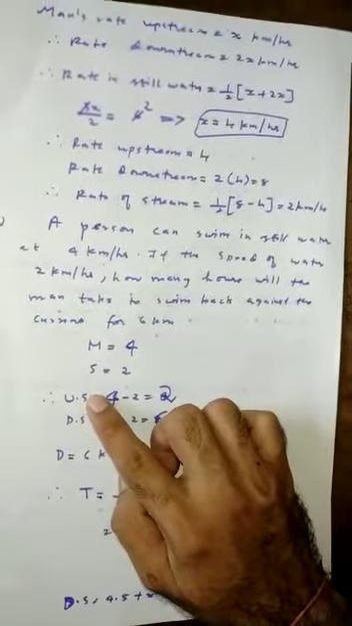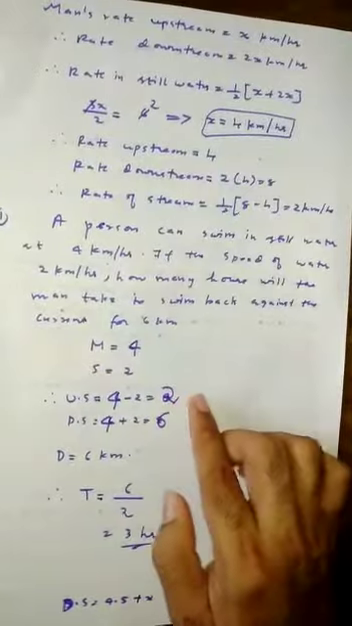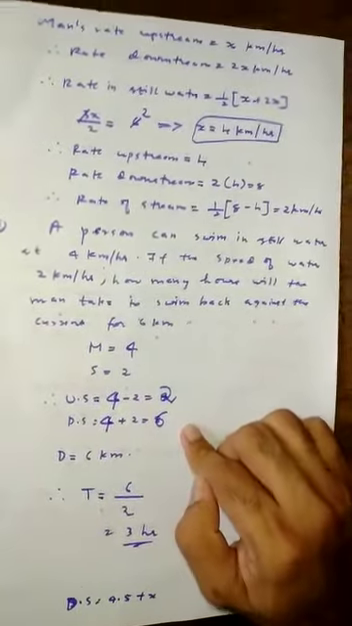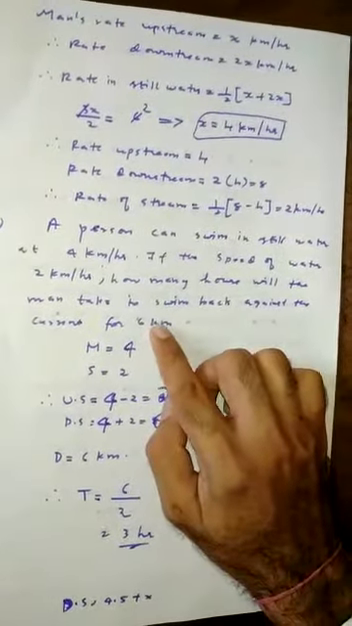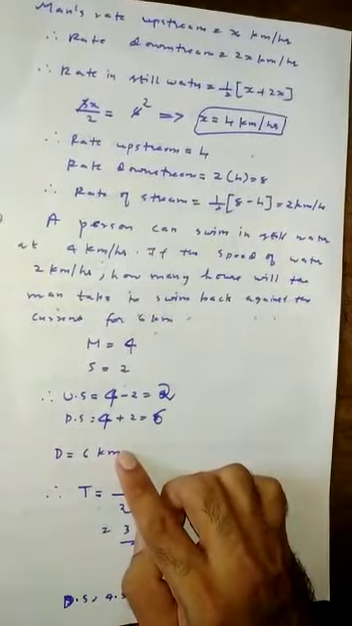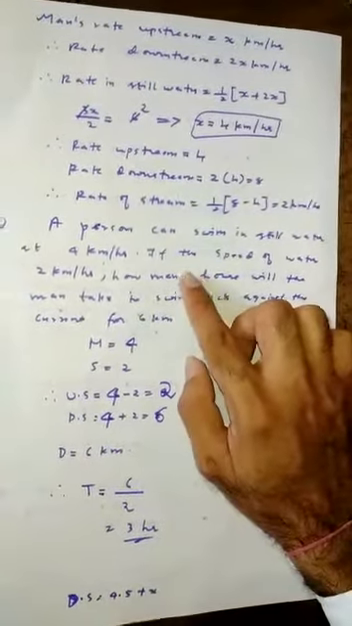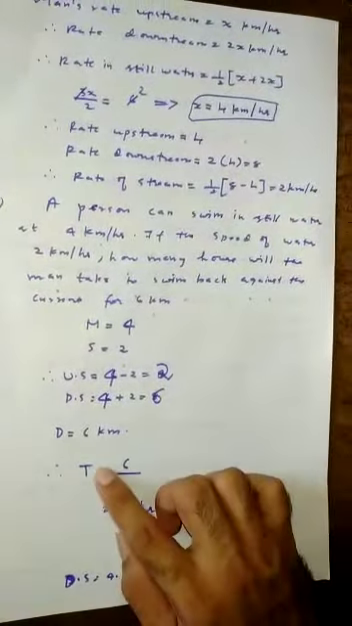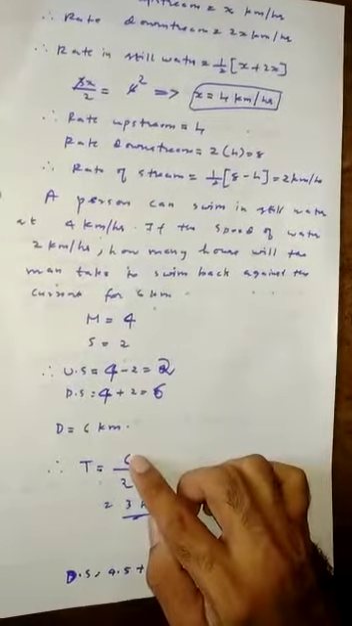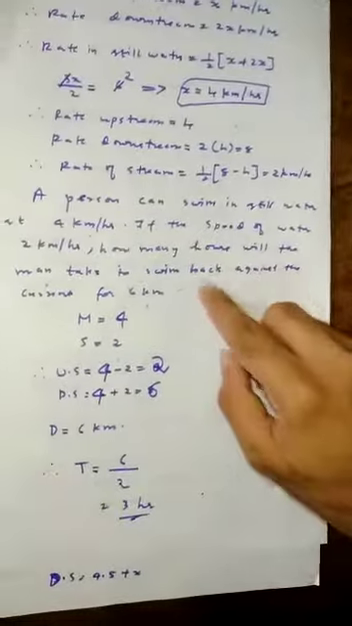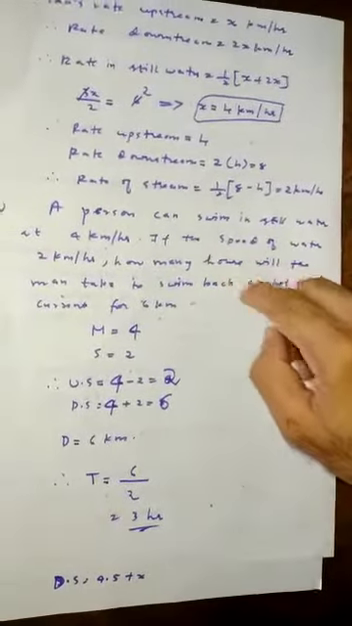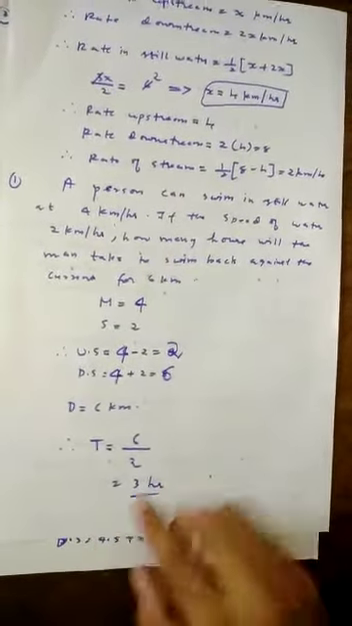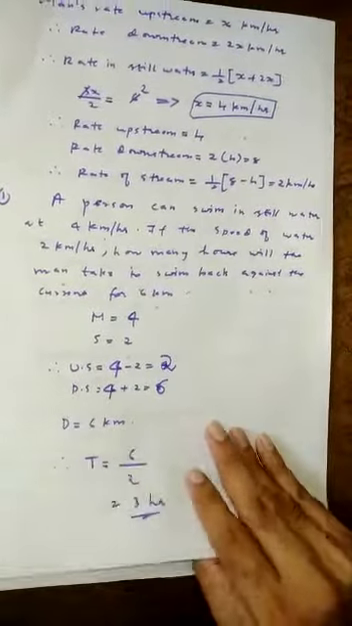Now we need to find upstream. Upstream is equal to 4 minus 2, which is equal to 2 km per hour. Speed downstream is equal to 4 plus 2 is equal to 6 km per hour. And they have clearly given that the total distance is equal to 6 kilometers. Therefore distance is equal to 6 km. Time is equal to distance divided by upstream speed, that is 6 divided by 2 is equal to 3 hours. Therefore time is equal to 3 hours. Let's go to the next problem.